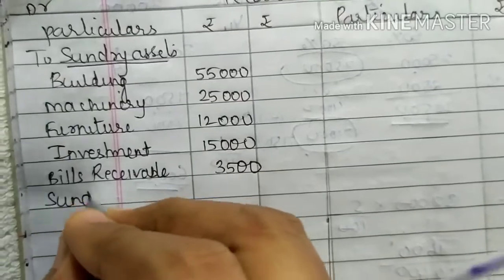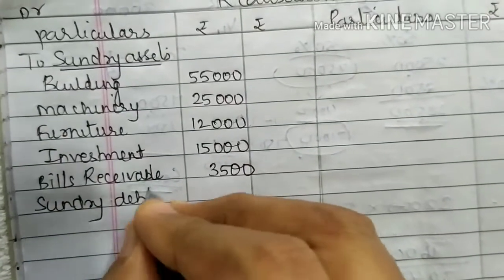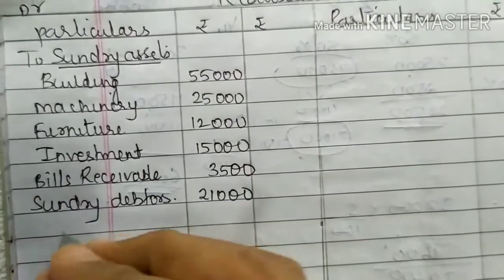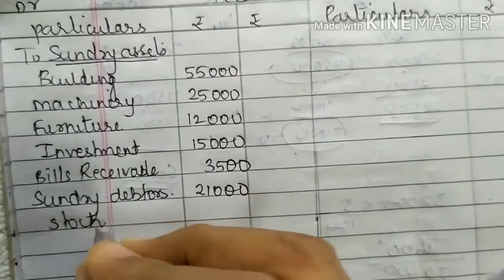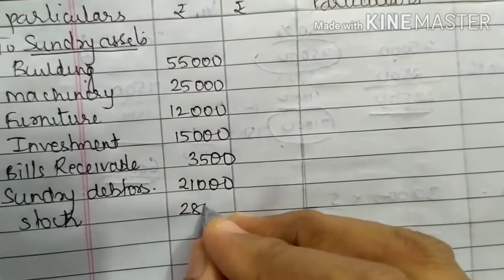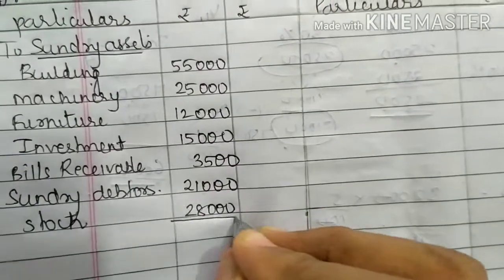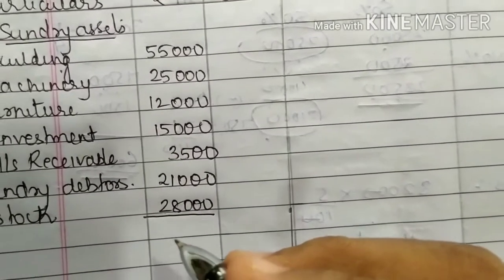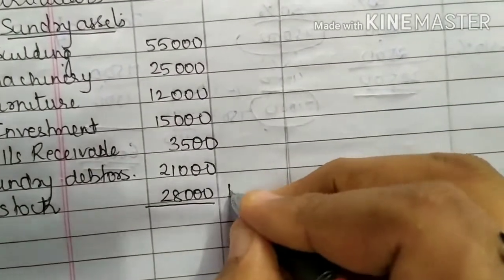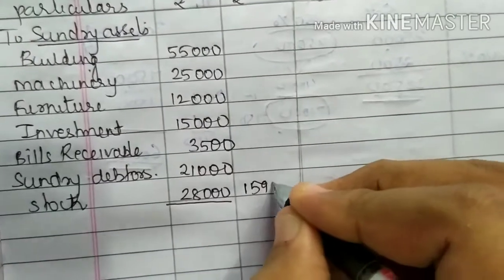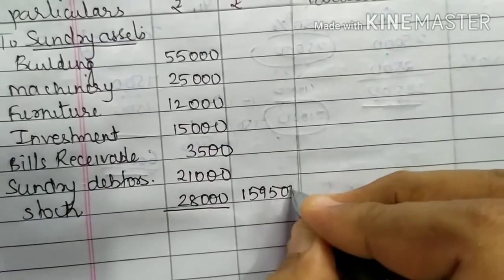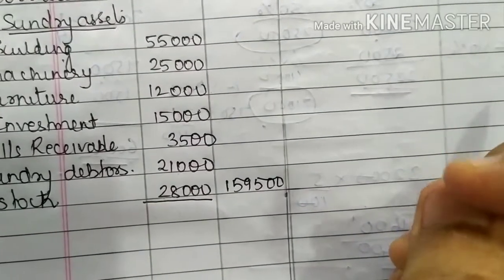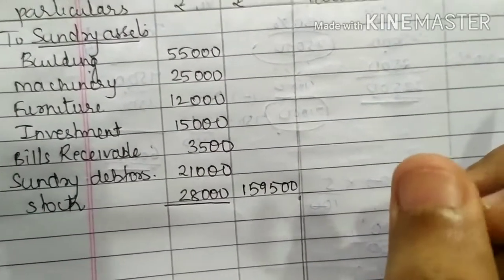sundry debtors 21,000, stock 28,000. Add up this, you will be getting 1,59,500.